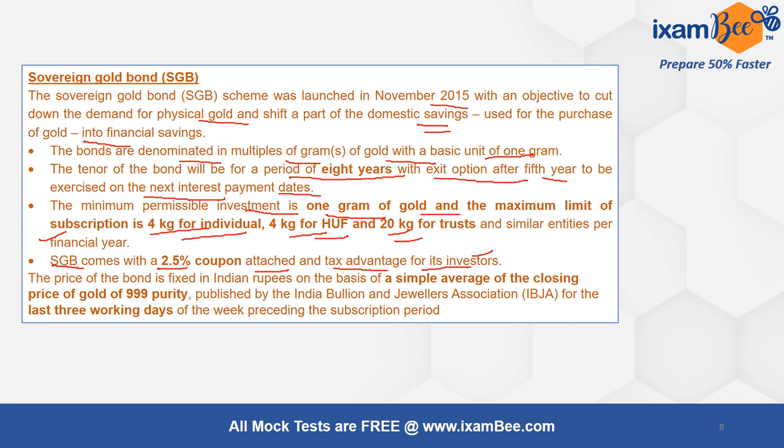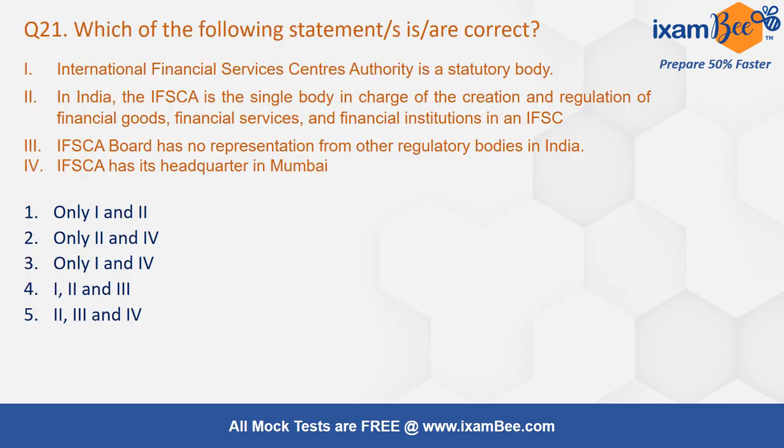So 2.5%. The price of the bond is fixed in INR on the basis of the simple average closing price of the 999 purity gold of the last 3 days. This is what was asked in the question, and the price is published by the Indian Bullion and Jewellers Association, IBJA, which is taken into account.